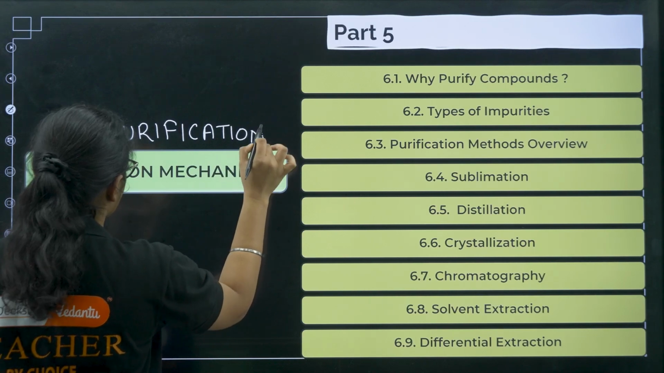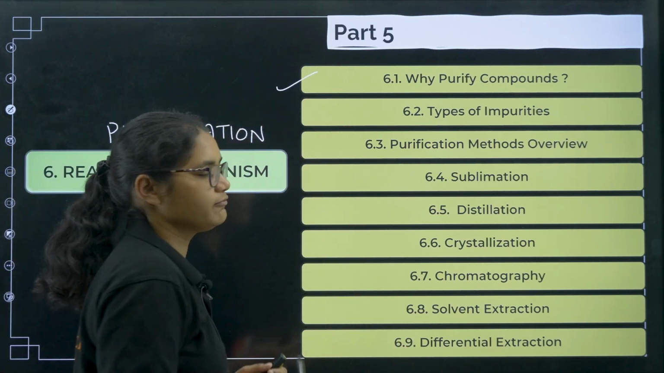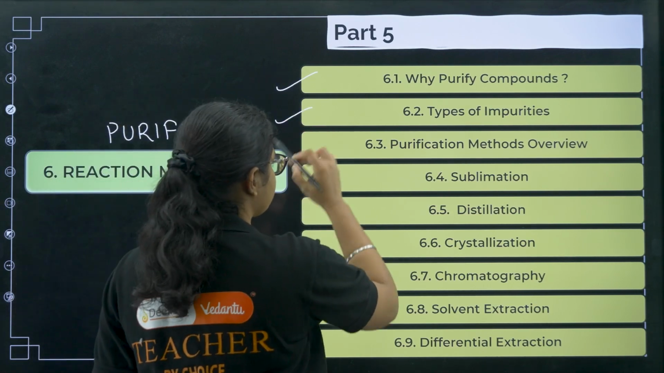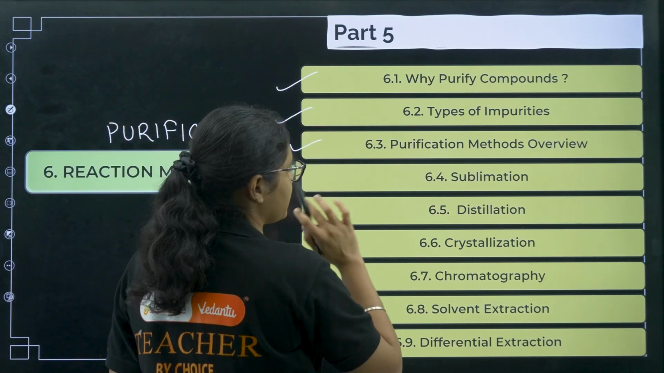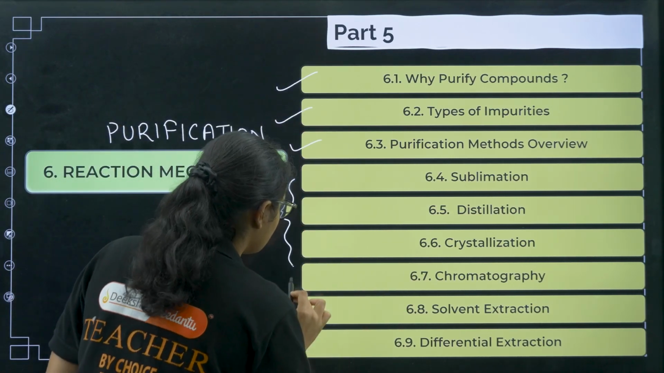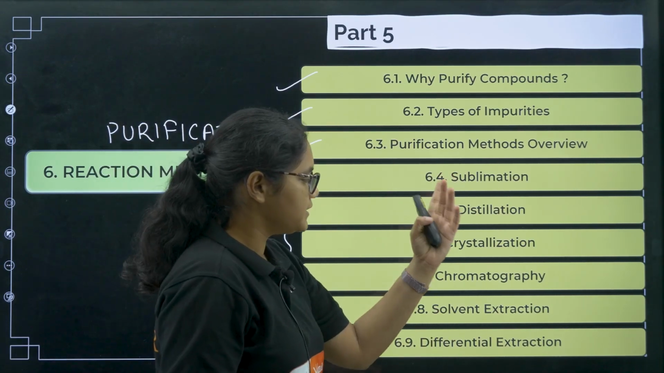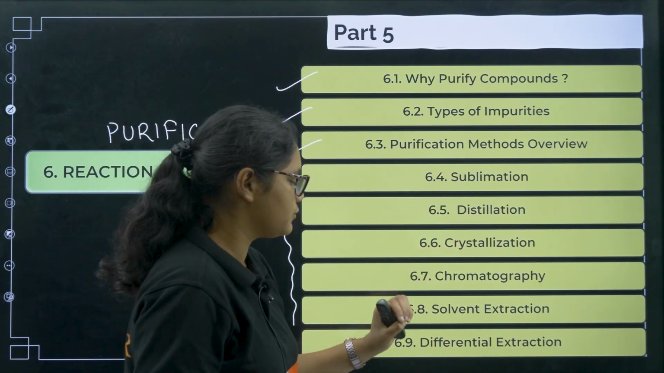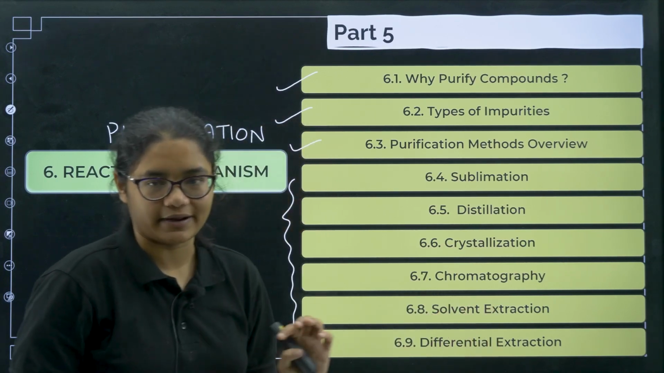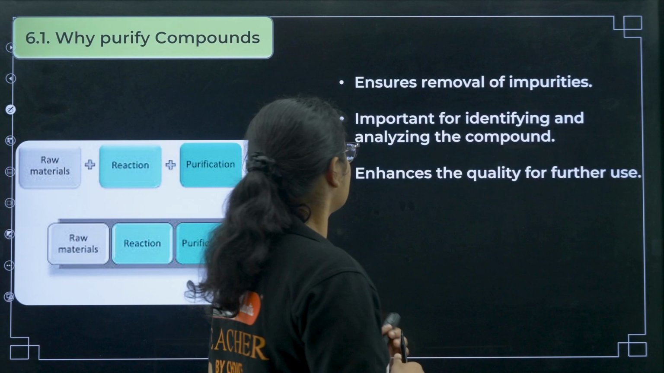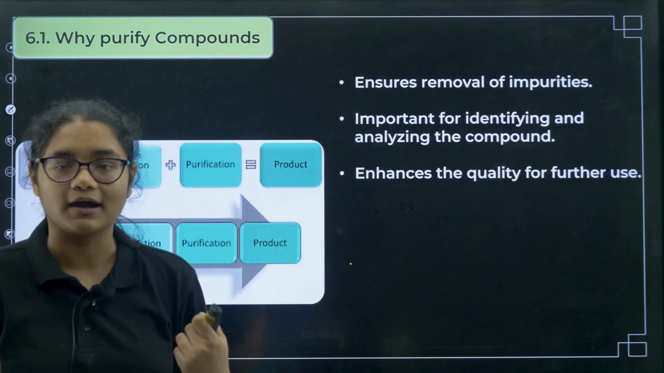The first thing we are going to discuss is why purity of compounds is required. Is it really essential? Then, what are the different types of impurities we have? What are the purification methods we have? Here we are going to discuss the purification methods in detail: sublimation, distillation, crystallization, chromatography and differential extraction. So let's start with the first one, that is, why do we need to purify compounds?